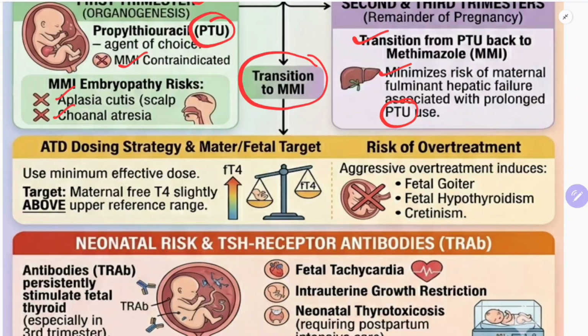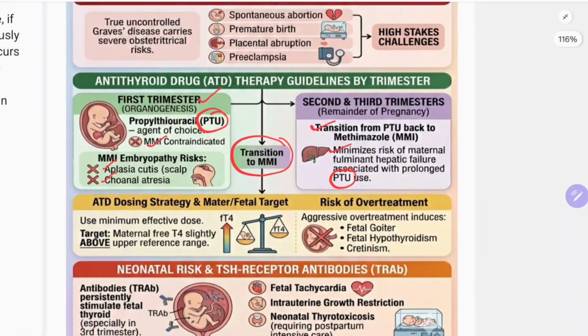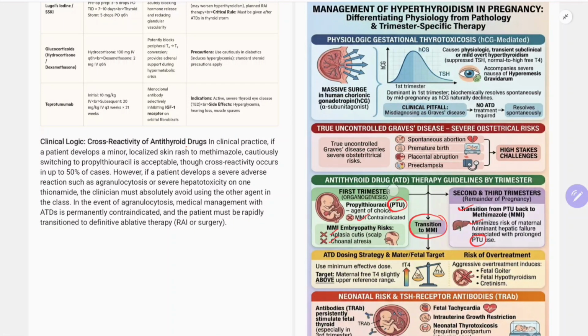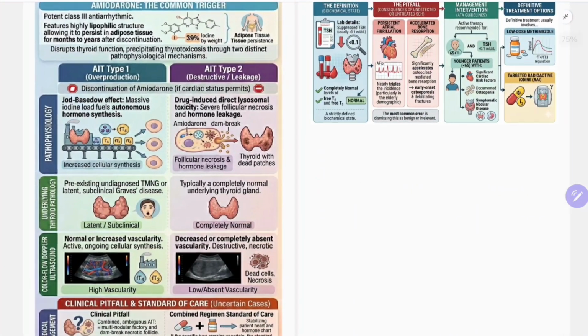Why does that occur? Because the TRAB, thyroid receptor antibody, persistently stimulates the fetal thyroid gland.